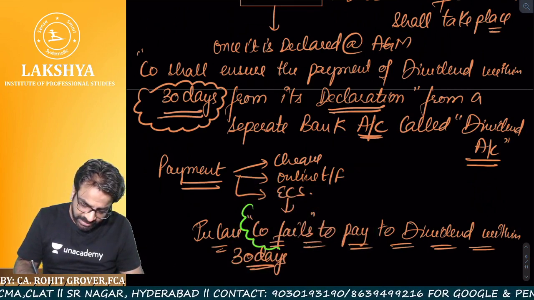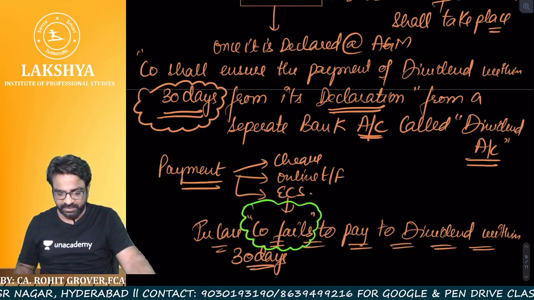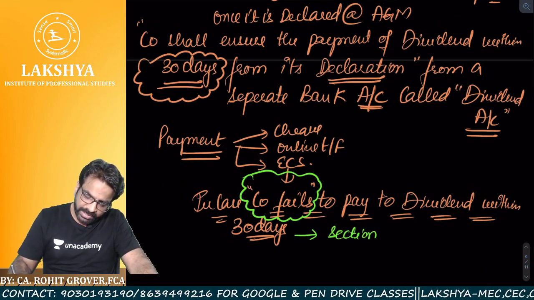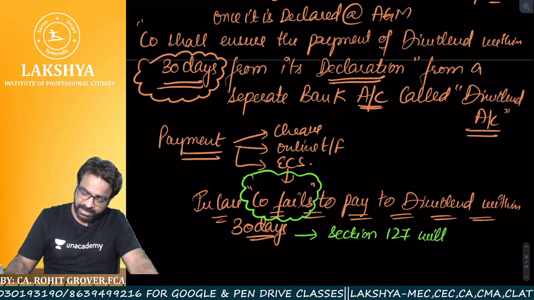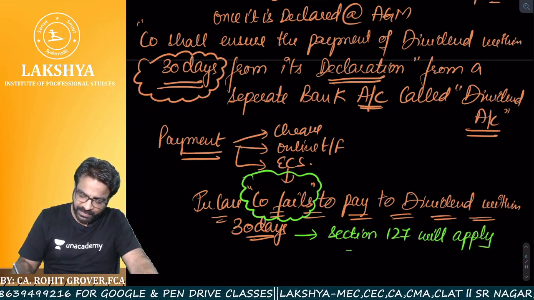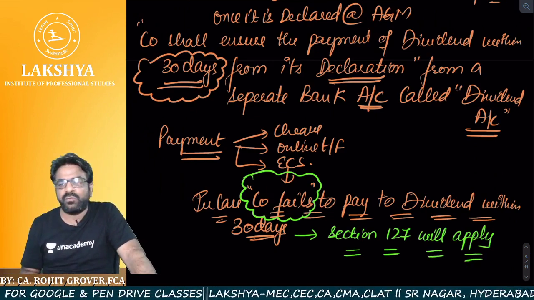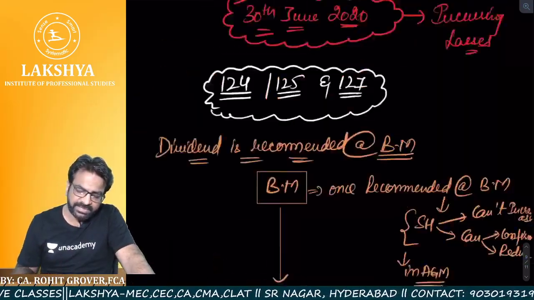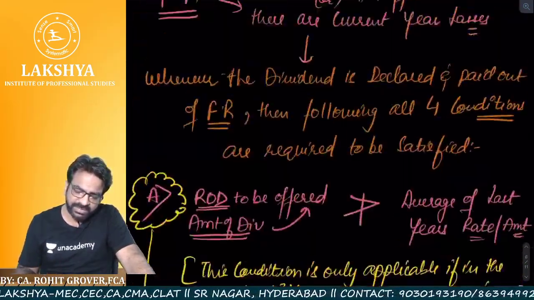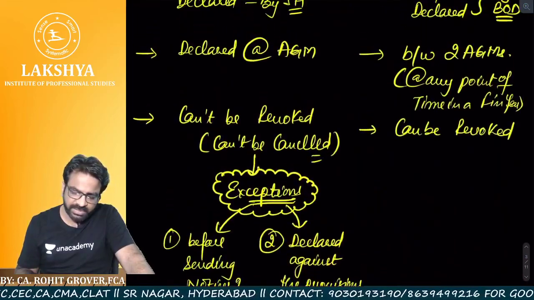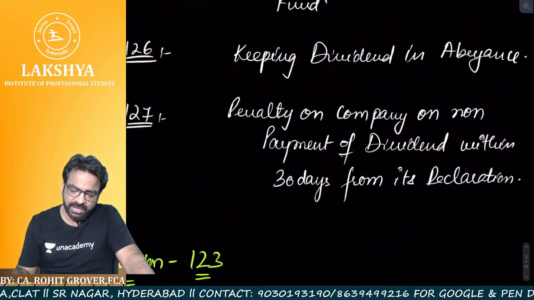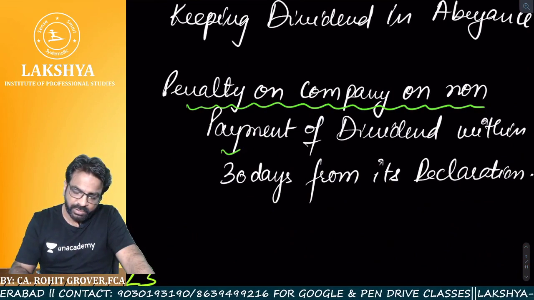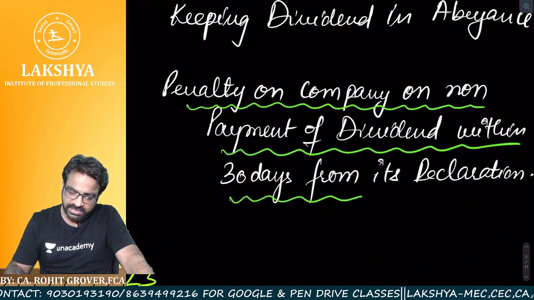If the company fails to pay the dividend within 30 days, then section number 127 will apply. If the company fails to pay the dividend within 120 days, then section number 127 will apply. Sir, what is section number 127? Let's go to the beginning of this chapter and understand what 127 is. Penalty on the company on non-payment of dividend within 30 days from its declaration.